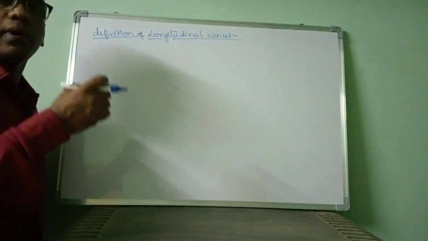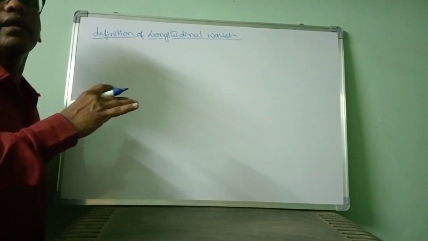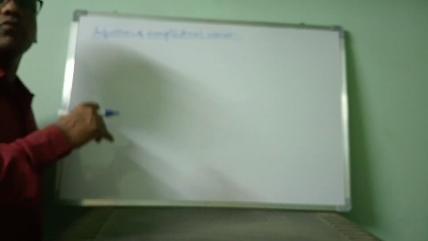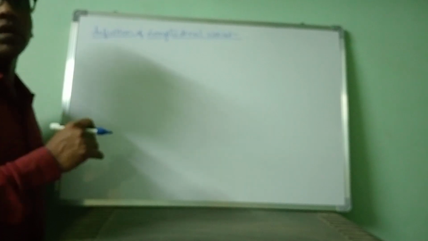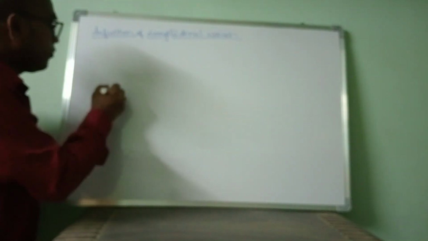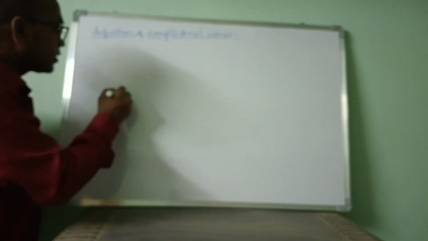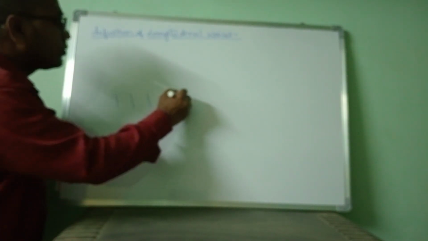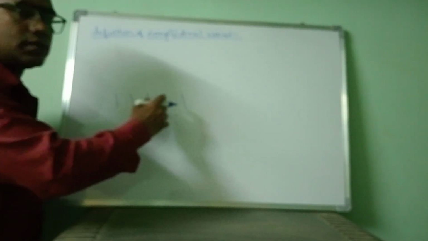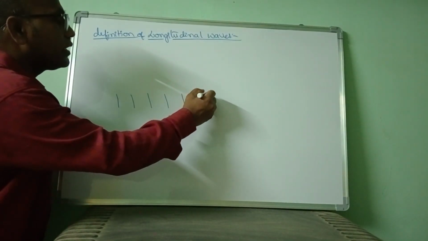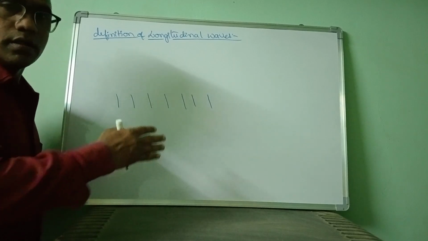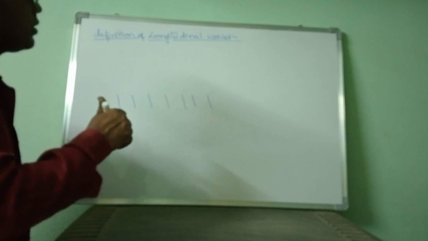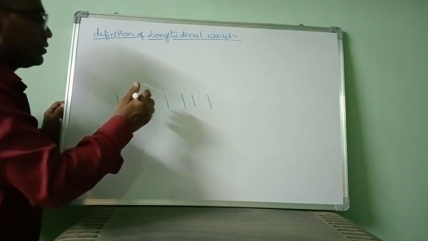If the particles of the medium vibrate along the direction of the wave propagation, then those types of waves are called longitudinal waves. Suppose this is the first particle of the wave, second particle, third particle, fourth particle, fifth particle, like this. These are the particles of the wave. These particles are vibrating.